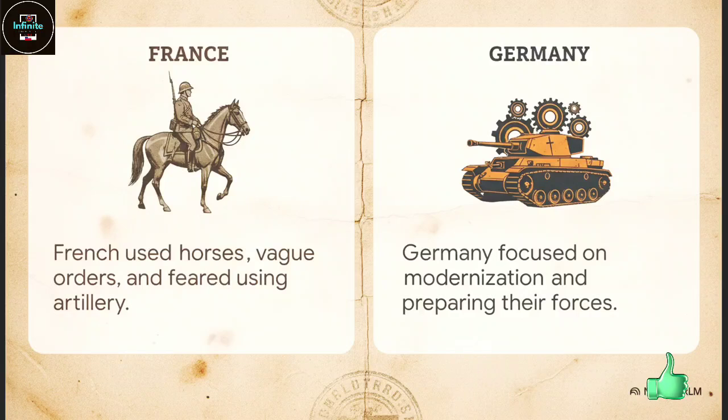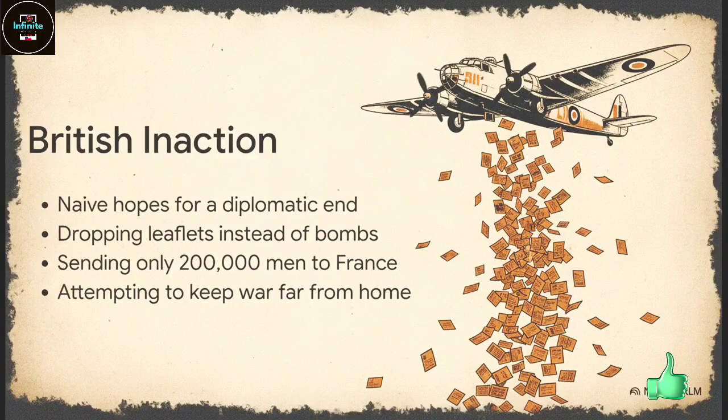They issued these vague orders, and this is unbelievable. They wouldn't launch artillery strikes against Germany because they were afraid of retaliation. They declared war, but they didn't actually want to attack. And the British? They were just as hesitant. Chamberlain was still clinging to these naive hopes for a diplomatic fix.